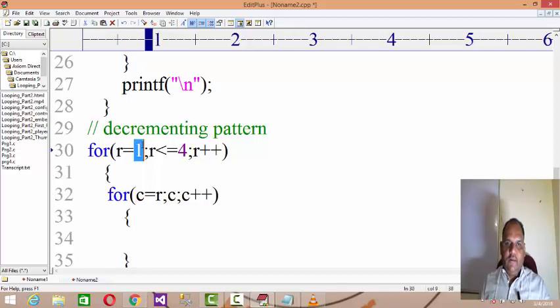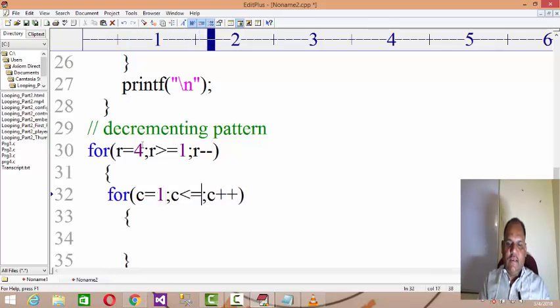Okay, just wait for a while. Row is 4, the 4th row, and the row has to change by 1, row minus minus, and column equals 1. I'll explain. Column less than or equal to r, and column plus plus. Means the row is actually decrementing over there.